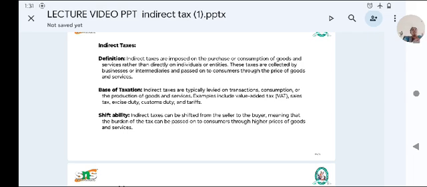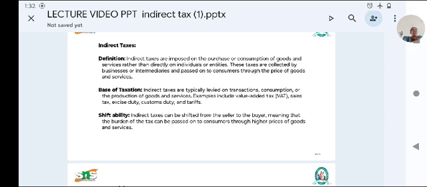Indirect tax. Indirect taxes are imposed on the purchase of consumption goods and services rather than directly on individuals or entities. These taxes are collected by the business or intermediaries and passed on by the consumer through the price of the goods and services. Next one is basis of taxation.